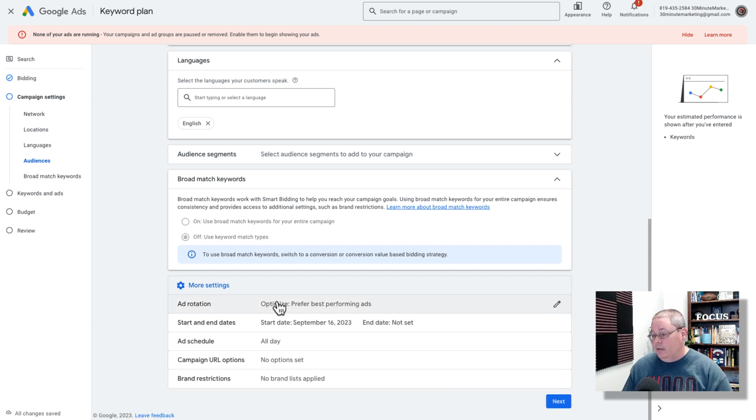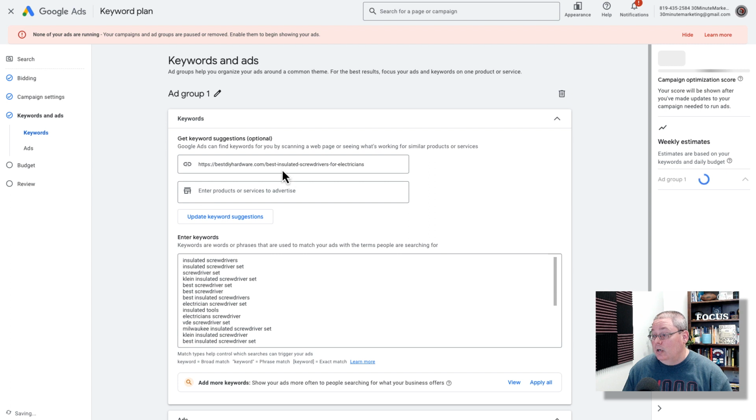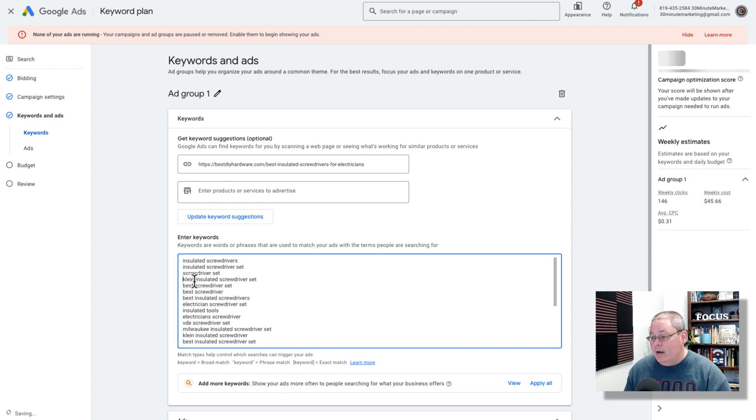Here you're going to see some other things, ad rotation, start and end dates. Of course, this is not going to end. There's no end date, so it'll just keep spending money. Ad schedule all day, campaign URL, brand restrictions. We'll say next. Here you can see it took our best insulated screwdrivers for electricians and it entered the keywords for us. It gave us a list of keywords. Now understand that we may or may not be able to bid on some of these based upon the fact that these are branded keywords.